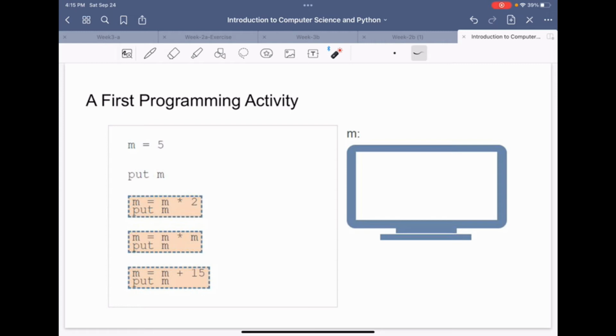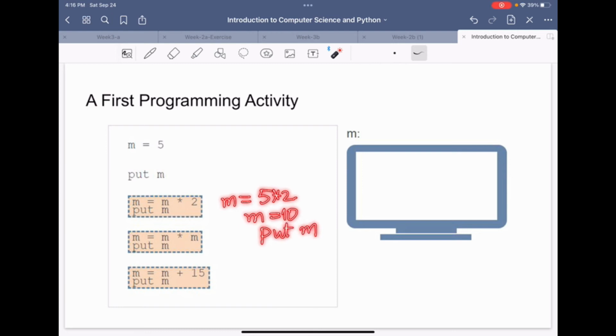What you are doing here is manipulating the value 5 in this statement. You have m equals m times 2. It means that m is equal to 5, and you are computing the value of m again, which is m equals 5 times 2. So now the value of m will be 10, and you are writing put m.